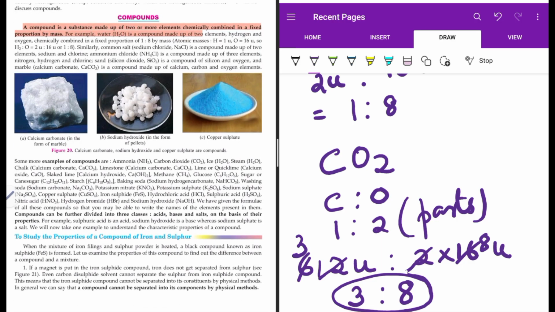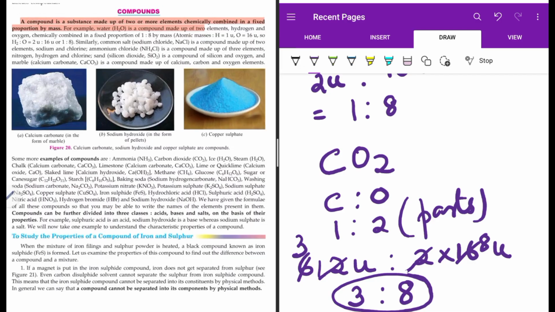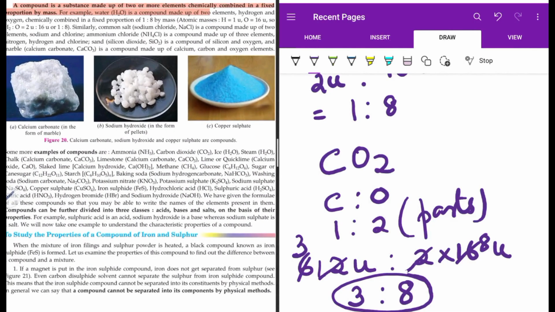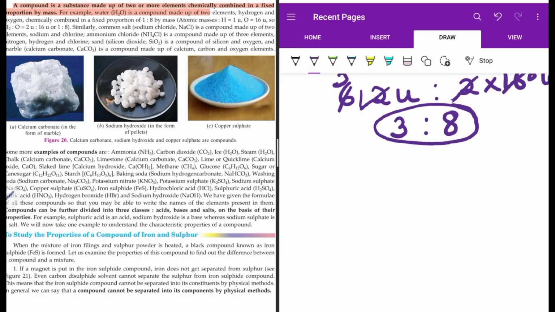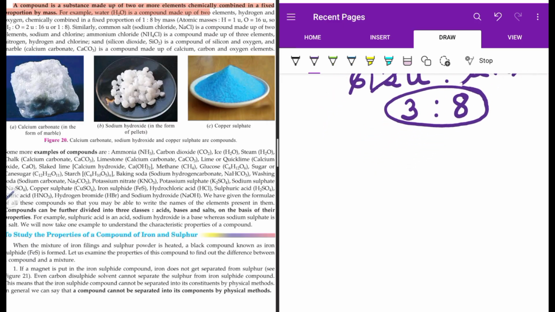To study the properties of compounds of iron and sulfur, this is what we have seen, that iron is getting attracted towards magnet. It can be removed by physical methods. Sulfur was also capable of getting removed by physical methods. But if I make this iron and sulfur chemically react, it forms a black compound which is known as iron sulfide.